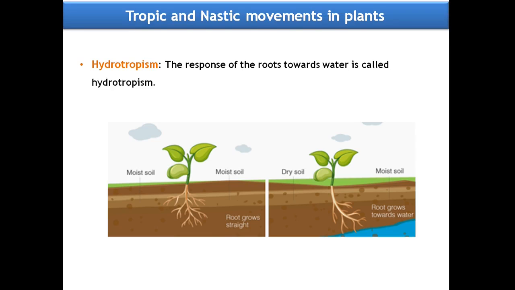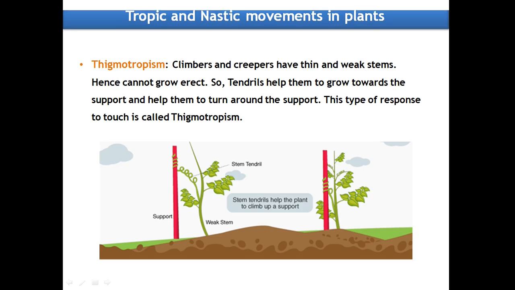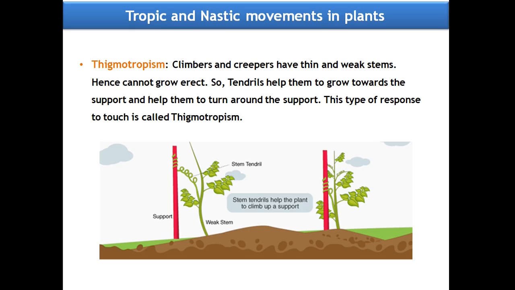Coming to hydrotropism, the response of the roots towards water is called hydrotropism. Generally, roots grow towards water. Where water is available, they grow that side. So, that is called hydrotropism. And next one is thigmotropism.